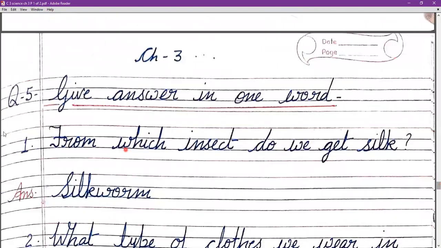Now after this we will write the answer in one word. Our first is, from which insect do we get silk? The insect name is silkworm.